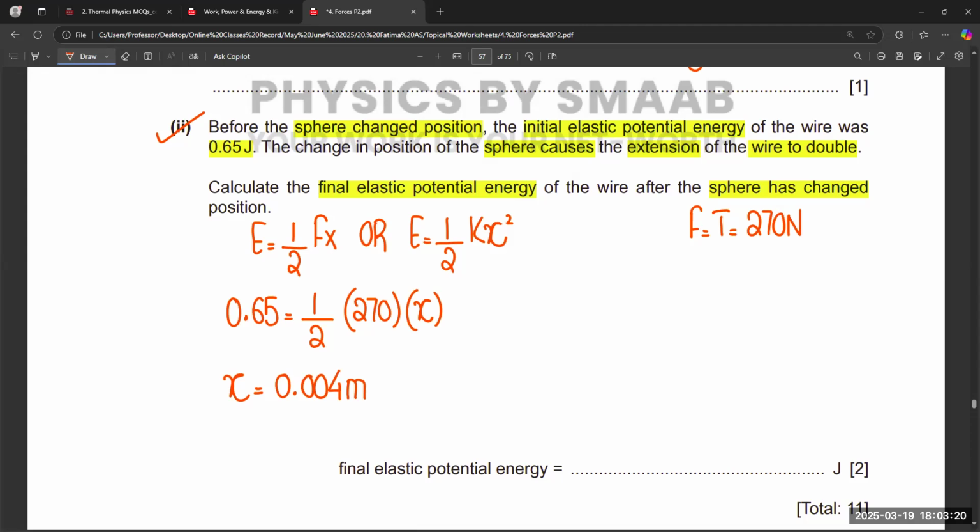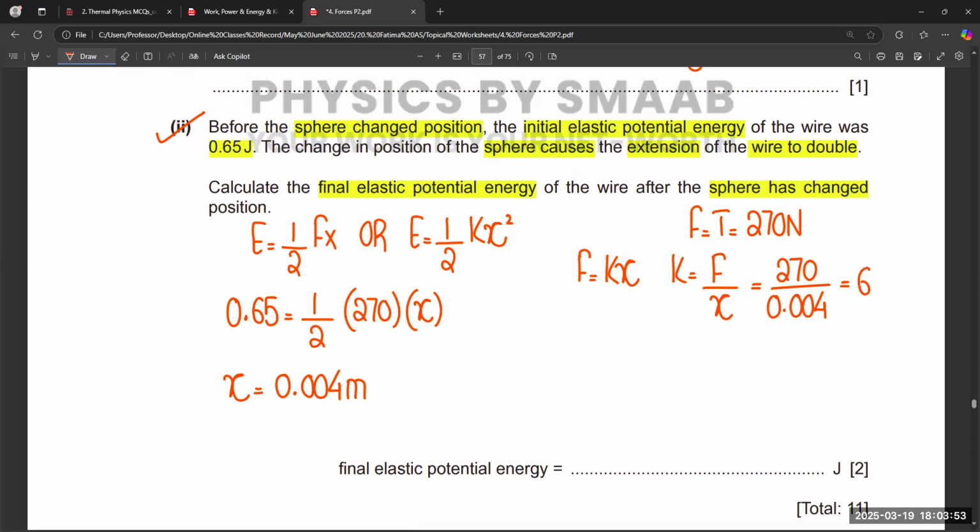And for example, if we use Hooke's law, k is equal to 270 divided by the extension, so the value of k remains constant, 67,500.